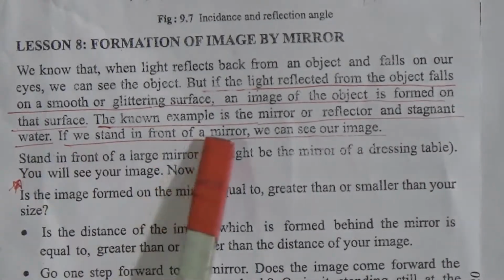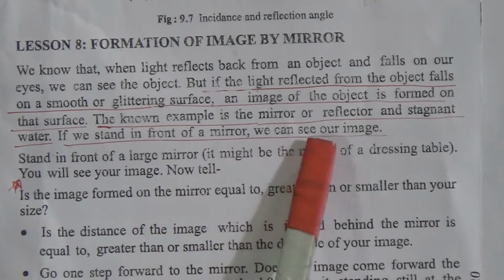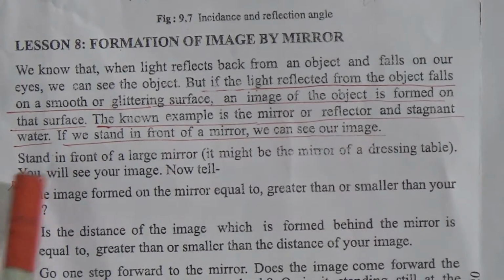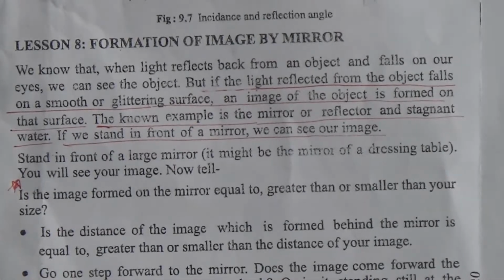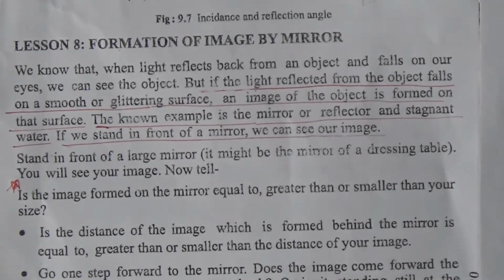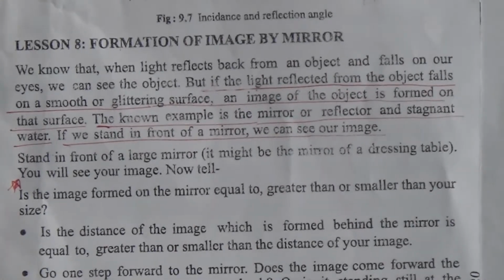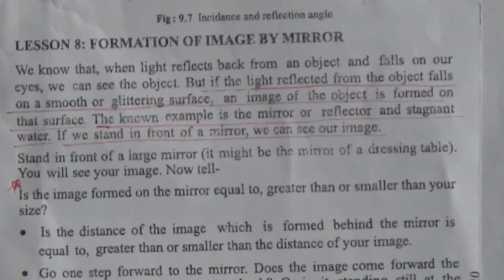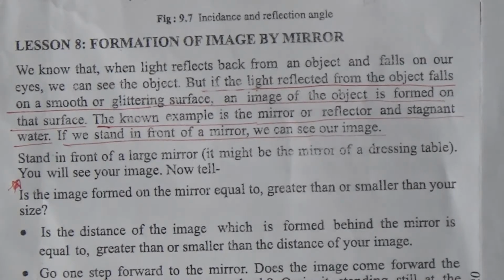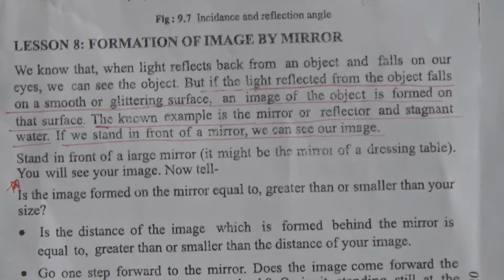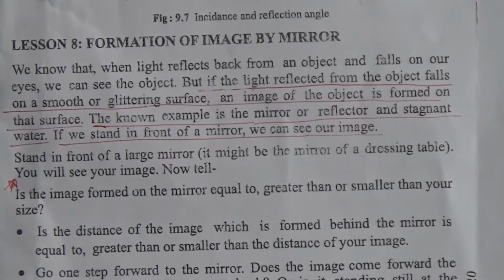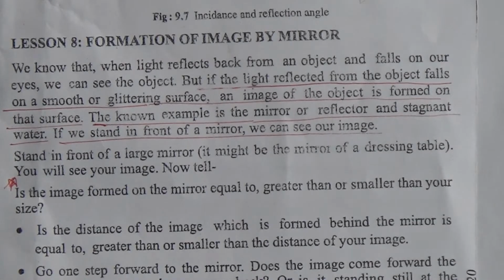If we stand in front of the mirror, we can see our image. So when we stand in front of a mirror, or at a stagnant water pond, we will find our reflection in the mirror or in the stagnant water. So here is the reflection, because the light which falls on the surface of the mirror or on the stagnant water also comes back to our eyes.